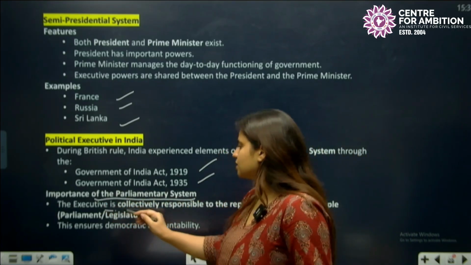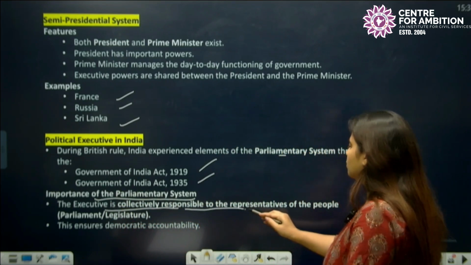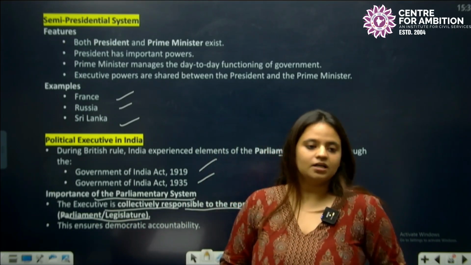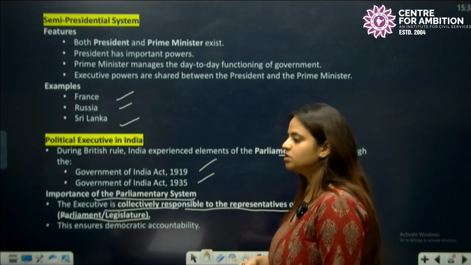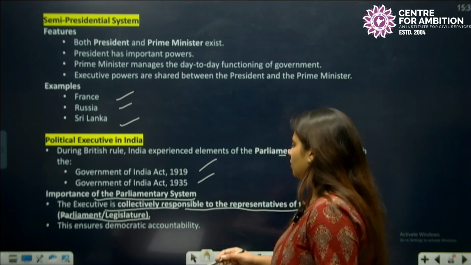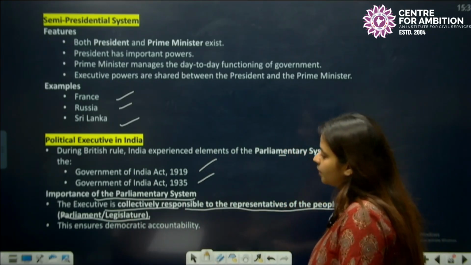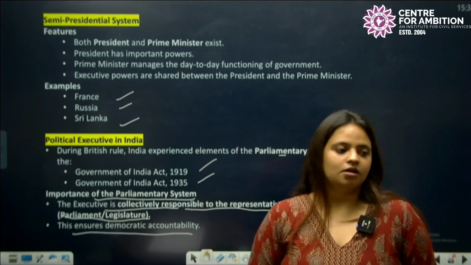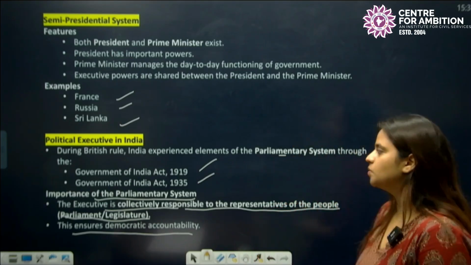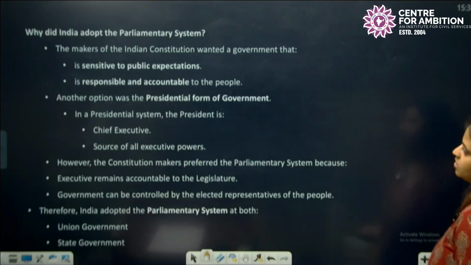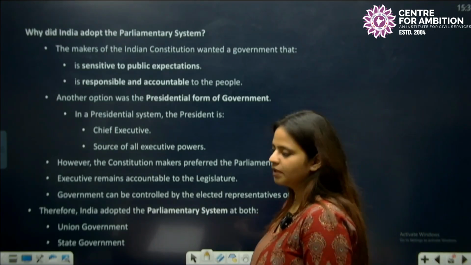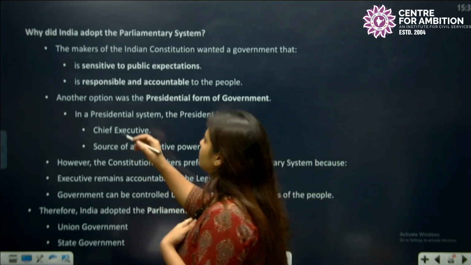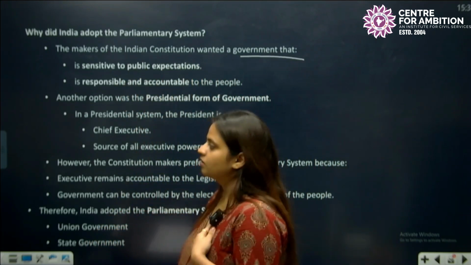The executive is collectively responsible to the representatives of the people, which is parliament and legislature. So we see that in parliamentary system, the executive is collectively responsible to the representatives of the people. Okay, it also ensures democratic accountability in the country, and for that reason we have chosen the parliamentary system in India.